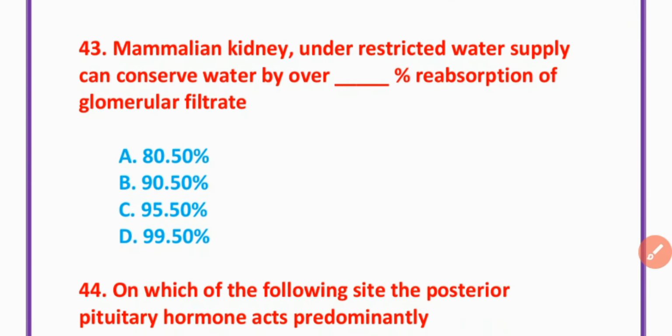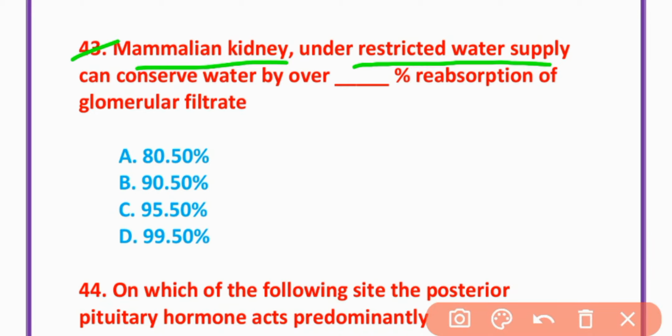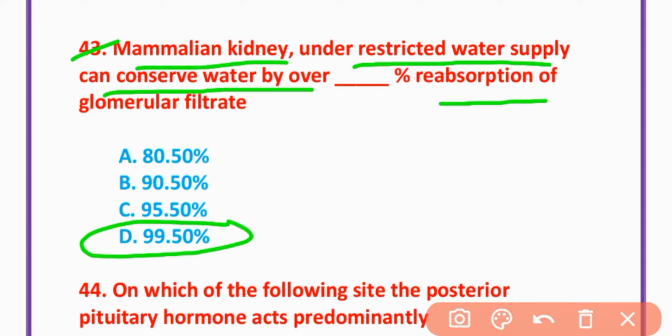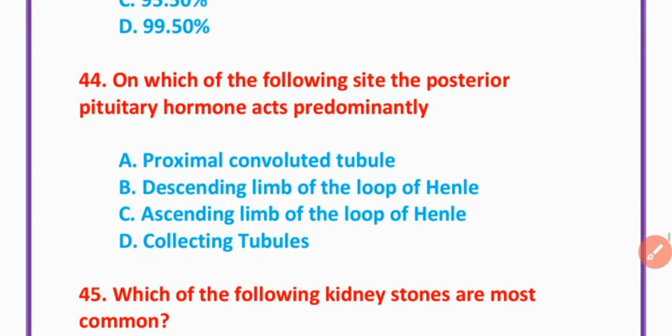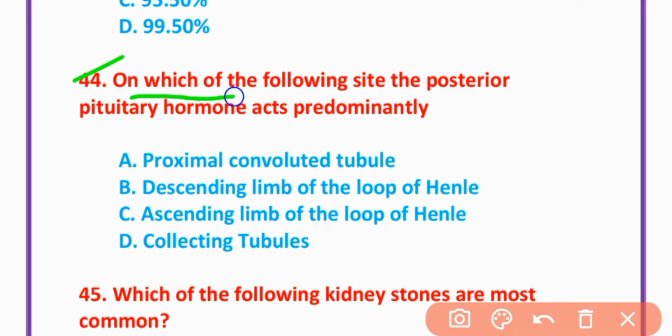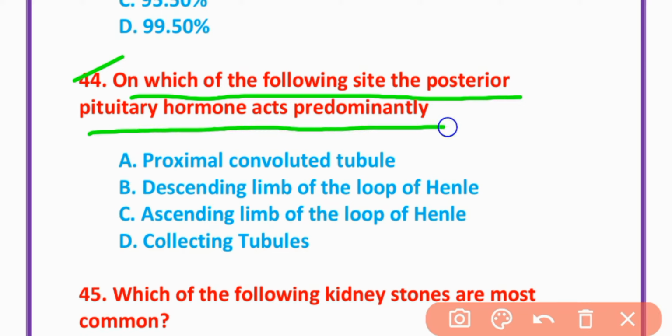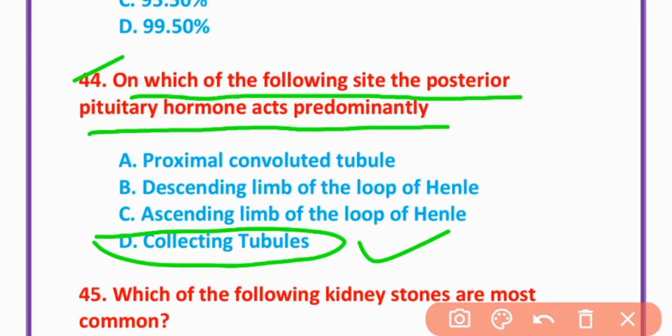MCQ number 43. Mammalian kidney under restricted water supply can conserve water by over 99.50% reabsorption of glomerular filtrate. Option D is correct. On which of the following sites do the posterior pituitary hormones act predominantly? Collecting tubes. Option D is correct.